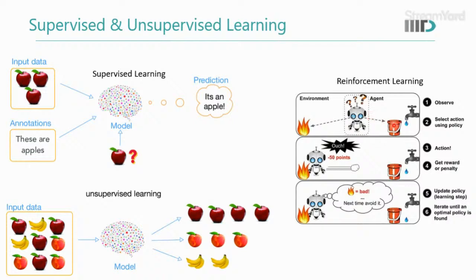So for example, it will first go to the tap, open it, fill the bucket, and then throw the water on the fire. Okay, so this is the right sequence of actions. So it will keep on repeating all the steps until something is learned. Okay, so this is what reinforcement learning is.